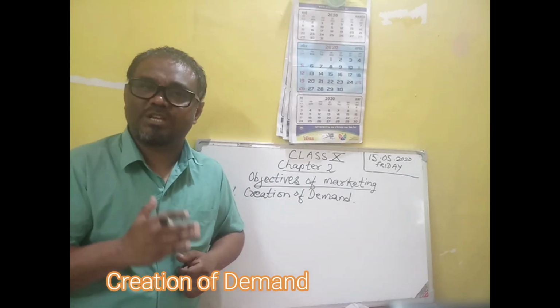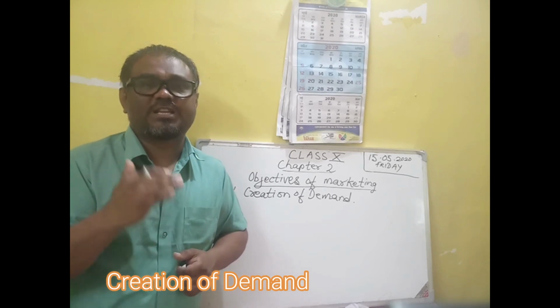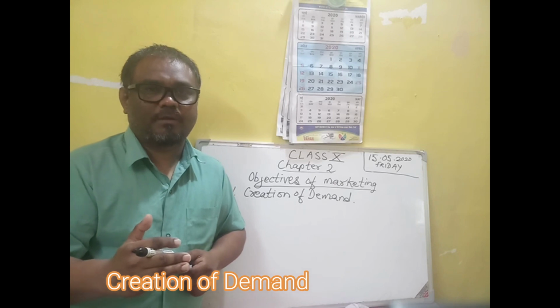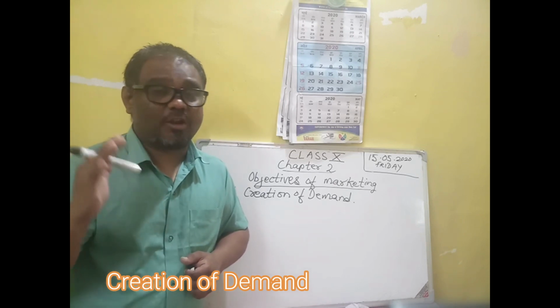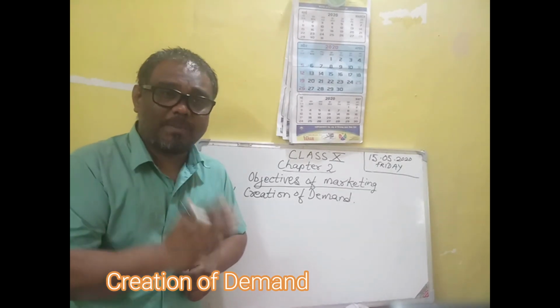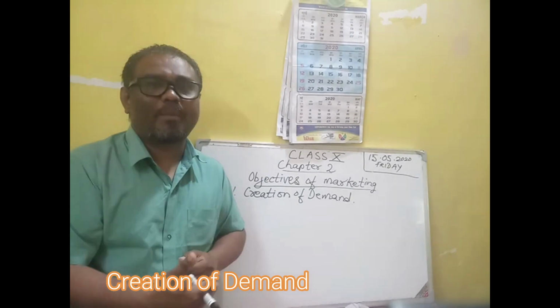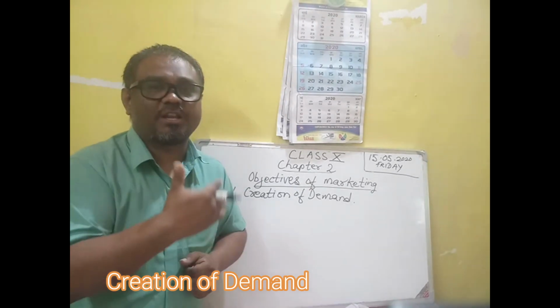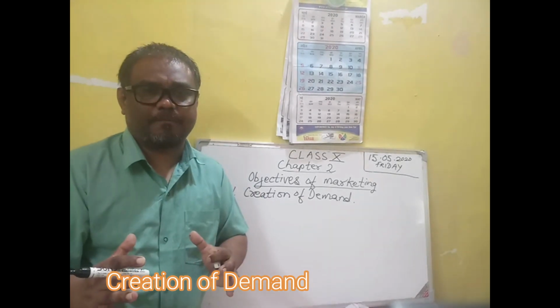So marketing always aims to create demand. This is the first phase of selling the product. A sale is not possible when there is no demand in the market. The demand can be created only by marketing, by giving information to the consumers regarding the goods. So demand is the first phase of selling.